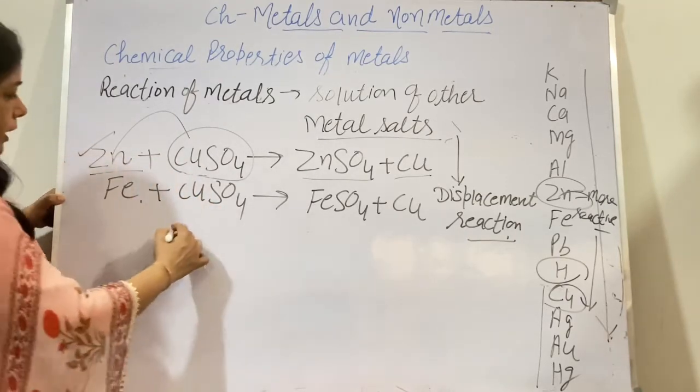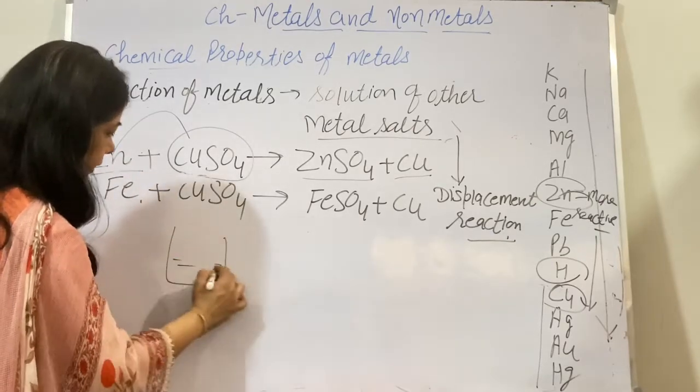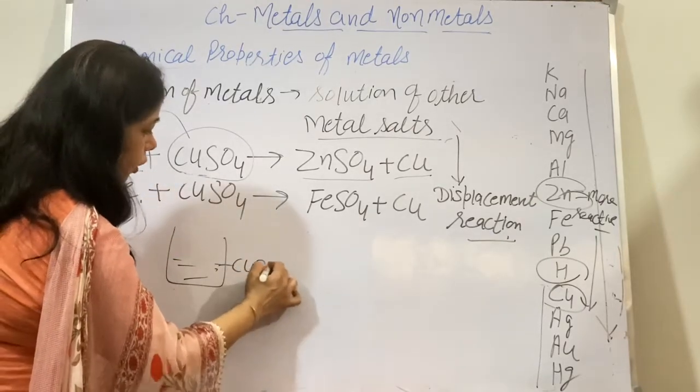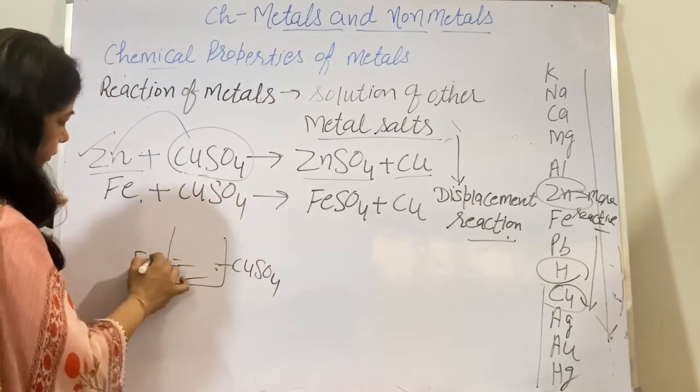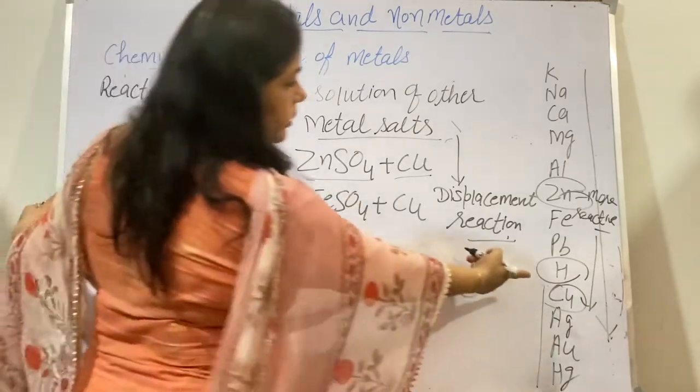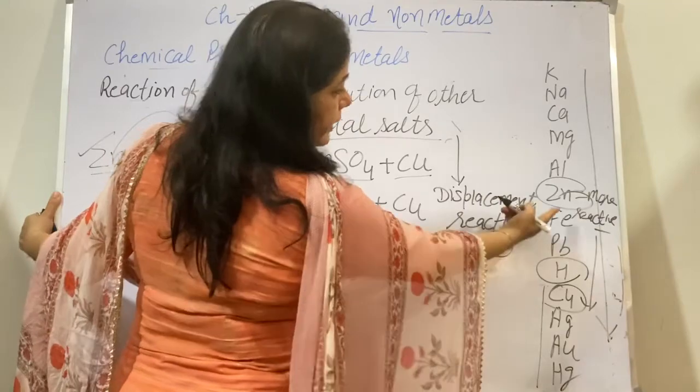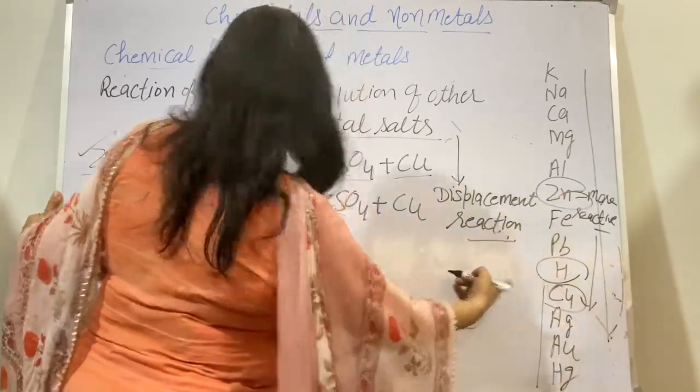One more reaction. If I take a beaker, and in that beaker I put copper sulfate and a few iron filings, what happens? Again you can check from the reactivity series that iron is more reactive than copper.